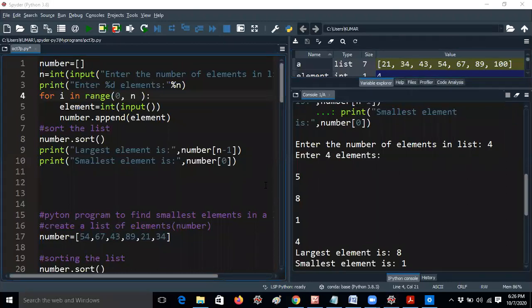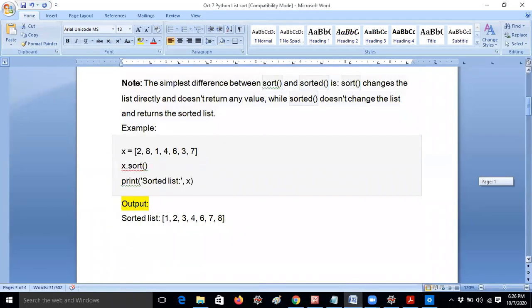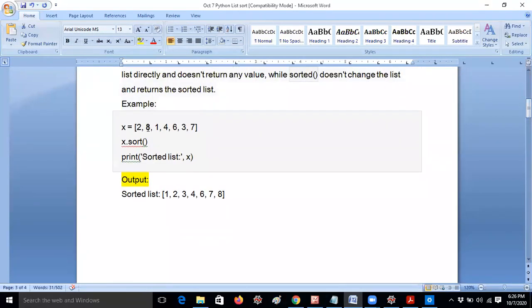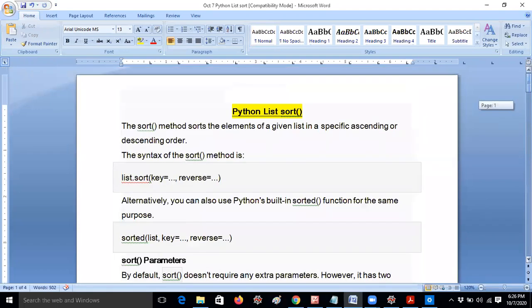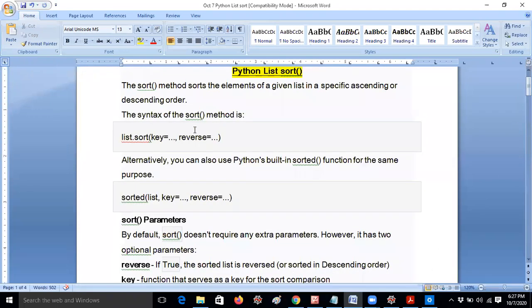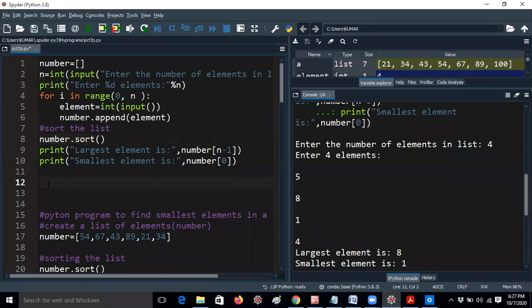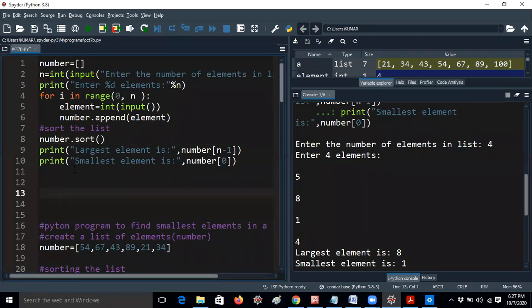Okay, I think here also we have key. Here I did not discuss key and reverse again in the material, because yesterday we already covered that. That's the reason I have directly shifted to the examples. I'm giving only one example, guys, because when I give sorted with reverse equal to true, it will give the reverse order. For example, I'm just writing this code. I'm not writing even this example in the notes, because I think you understood yesterday's concept, and I don't want to repeat it so many times.